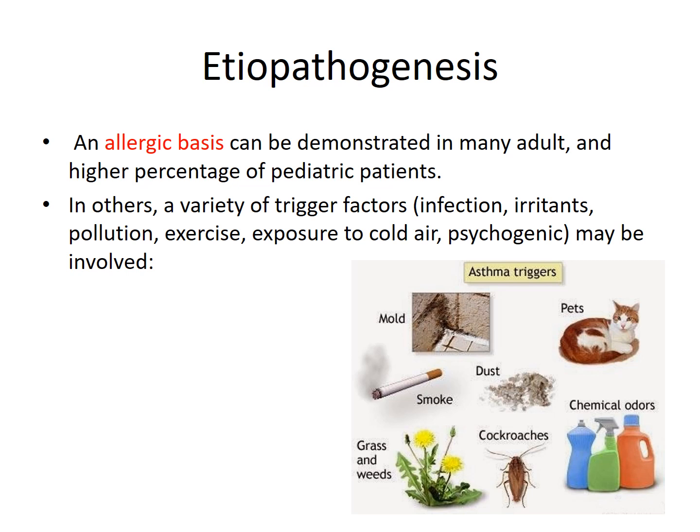Now the different trigger factors can be any infection, or different types of irritants, or pollution, dust, exercise. Then some people are also allergic to exposure to cold air, and there can be a psychogenic factor also. So in the diagram we can see the different types of allergens that can trigger an attack of bronchial asthma.